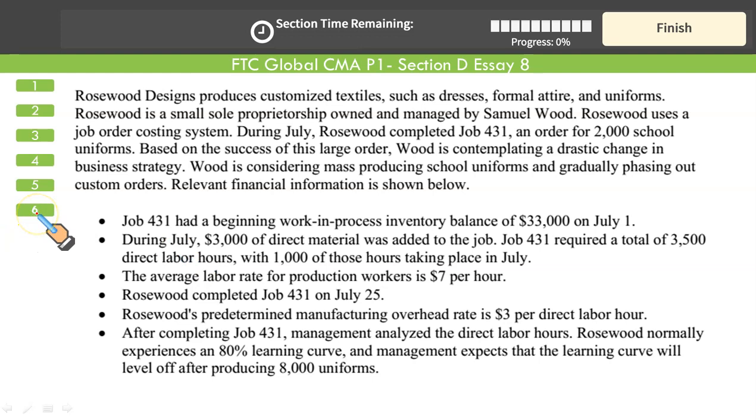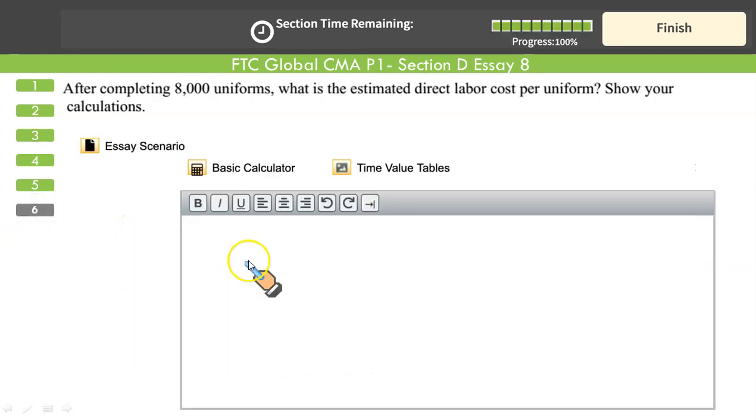On question number 6, my suggested approach is to draw 3 columns. It will always work. Units. The next column is for total time or total labor cost, and then average time or average labor cost. It could be in dollars, could be labor time, labor cost, average labor time, average labor cost.